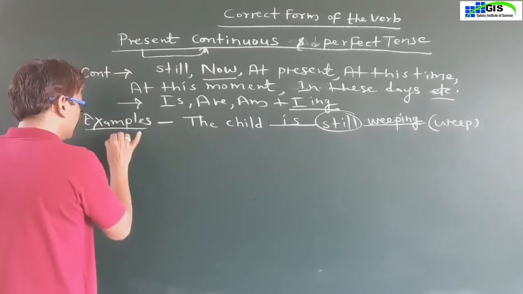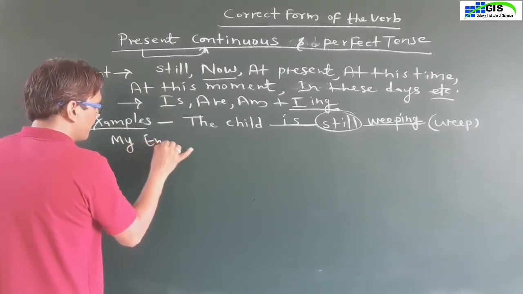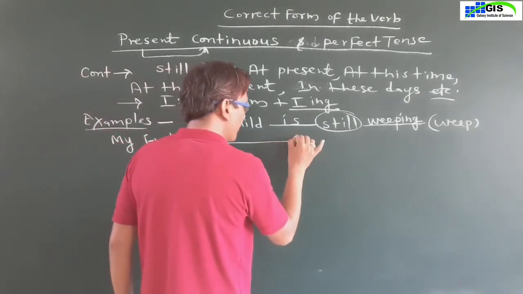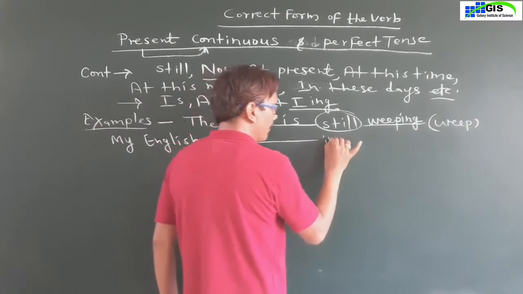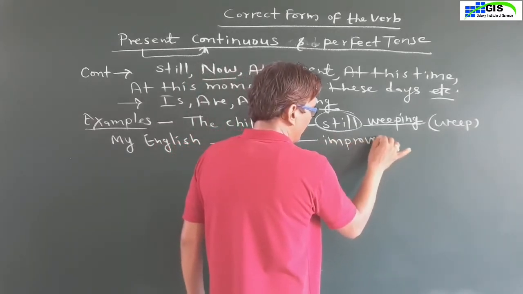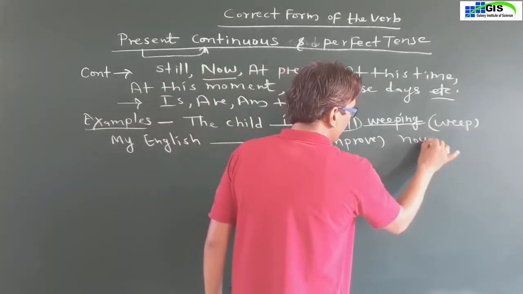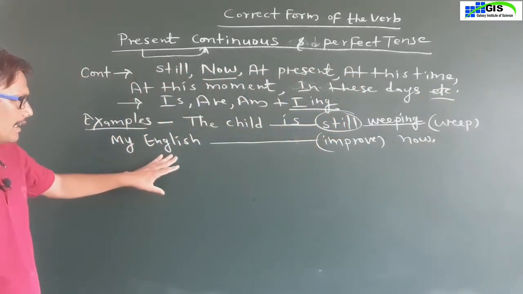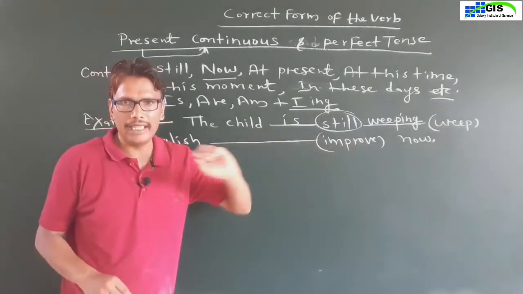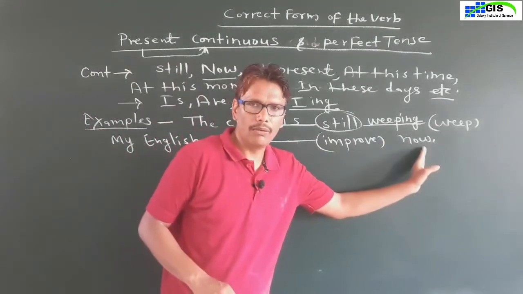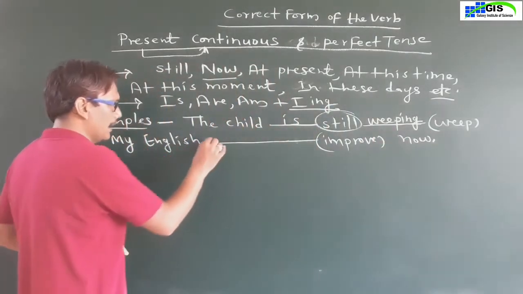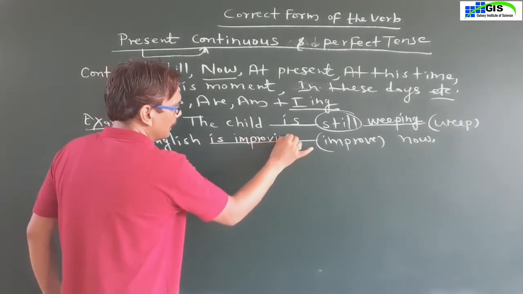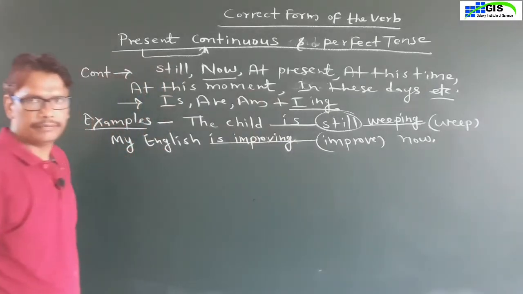Second example, my English, in bracket improve, now. My English in bracket improve now means my English is improving now.